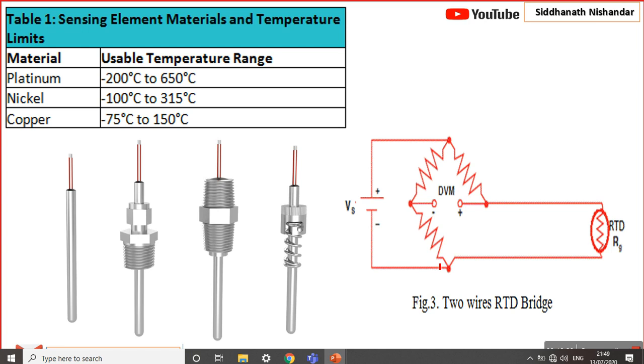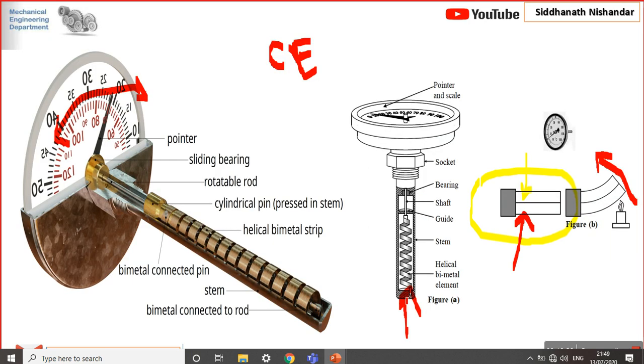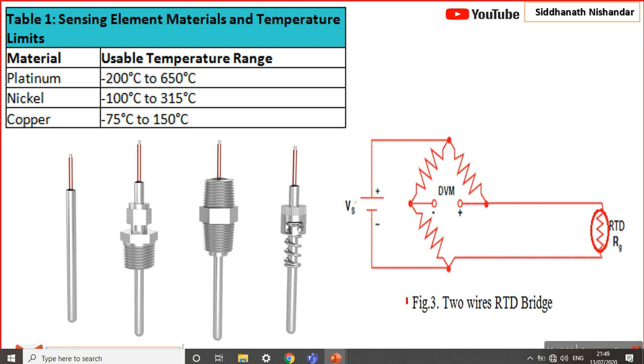Now the market and the trends are going to change. Now we use the RTD. We have studied the basic thermometers having a temperature range of around 100 to 150 degrees Celsius. If the temperature is more than 150 degrees Celsius, now there is a change in technology and principles. How does it work? Through the change in electrical resistance.